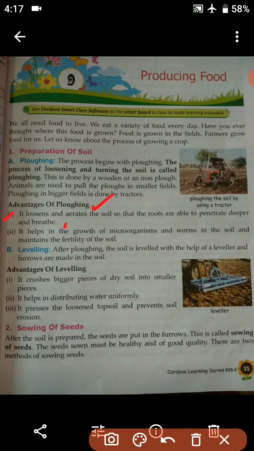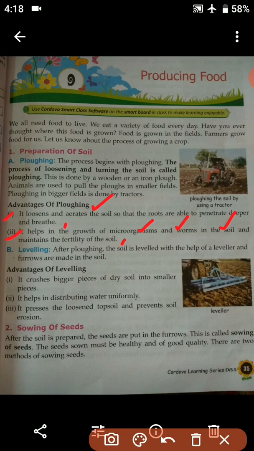The next one is that it helps in the growth of microorganisms and worms in the soil and maintains the fertility of the soil.